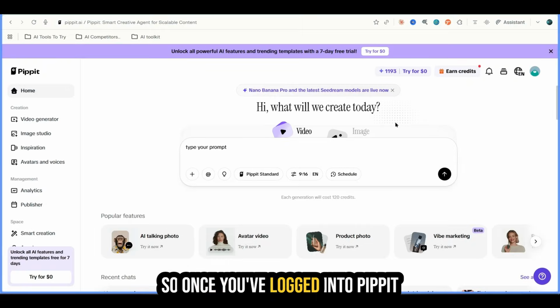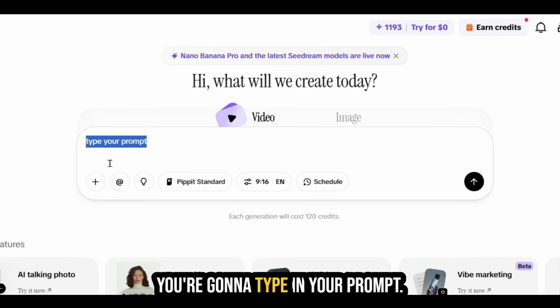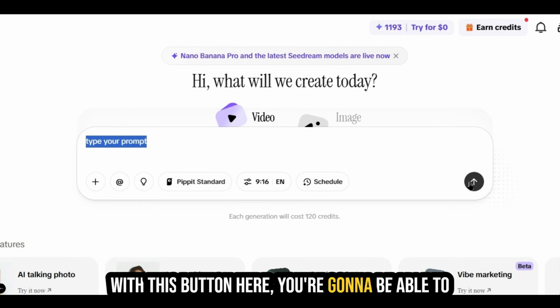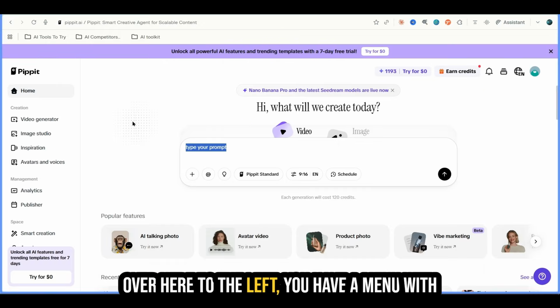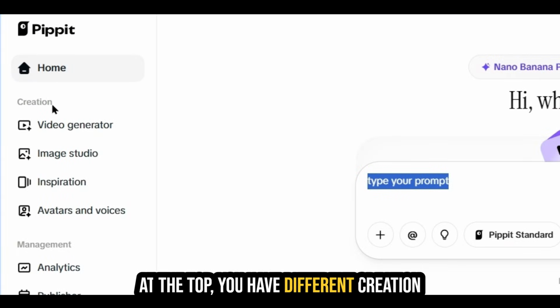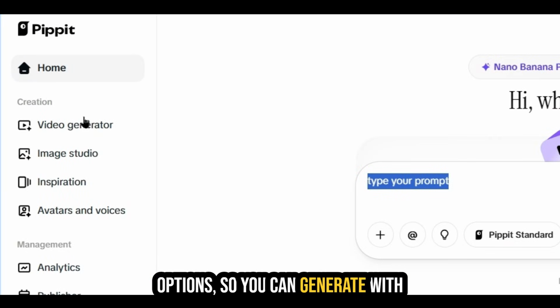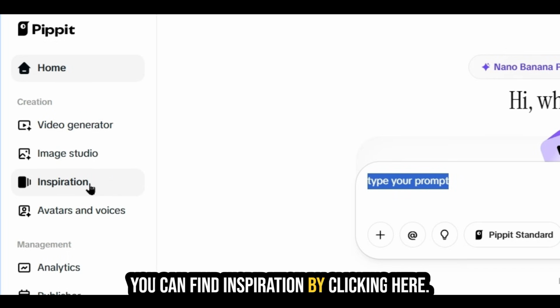So once you've logged into Pippit, this is the dashboard that you're going to see. Here in the center is where you're going to type in your prompt. With this button here, you're going to be able to input the prompt and generate the content. Over here to the left, you have a menu with different options that you can select. At the top, you have different creation options. So you can generate with video, you can generate with image, you can find inspiration by clicking here.